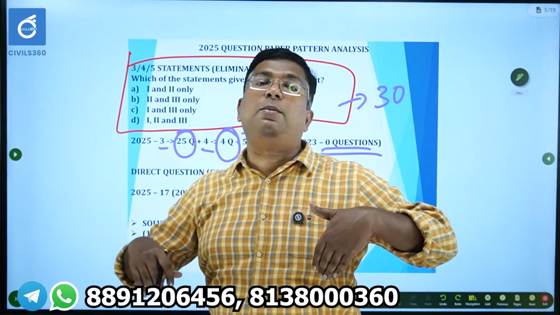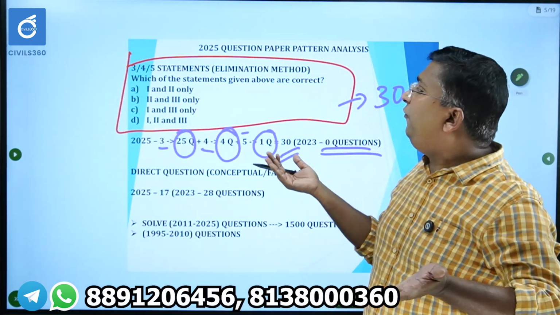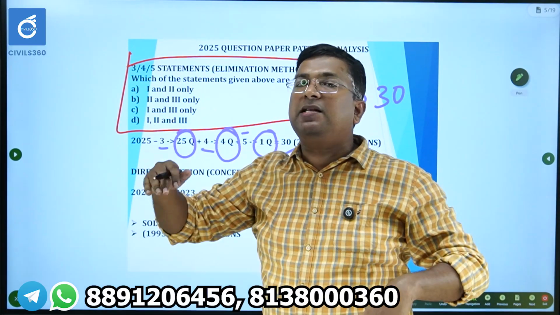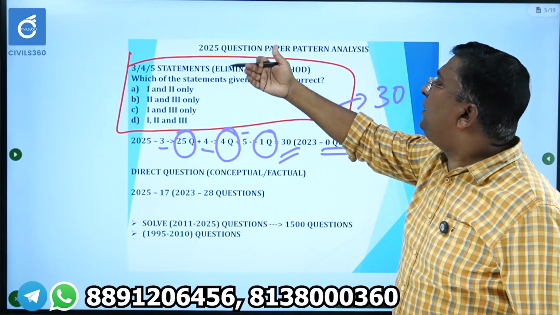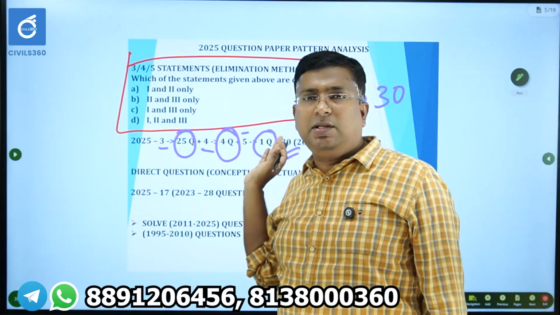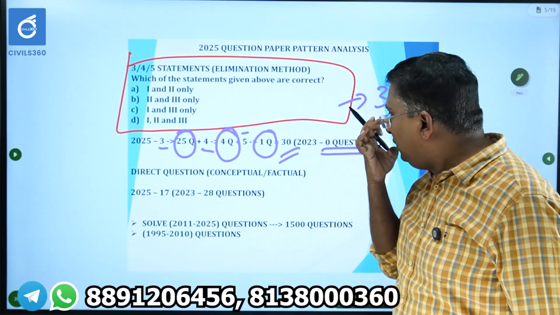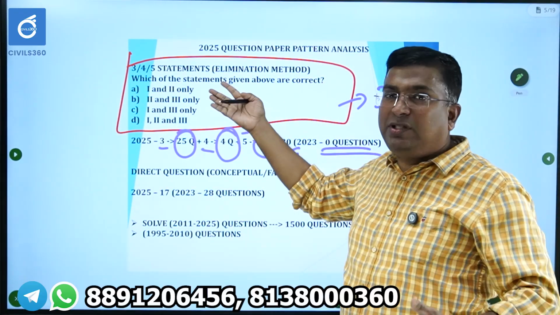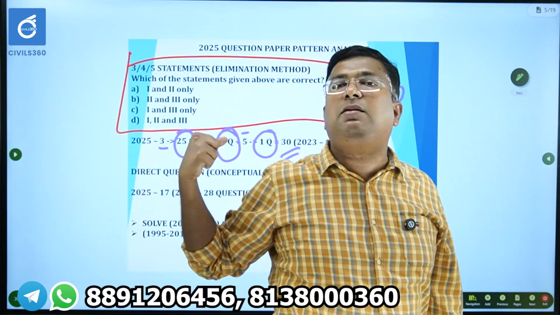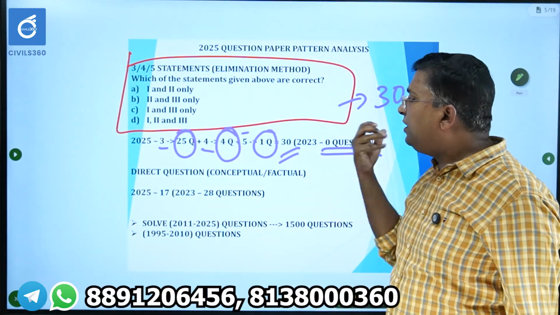So why did 2023 become very difficult? In 2025, the cutoff increased to about 90 plus, because the elimination type of questions came back again. In 2024 also it was there, the same number. That is the reason the cutoff increased, because even if you know one statement or two statements, you can eliminate and get the answer. We have already discussed that.